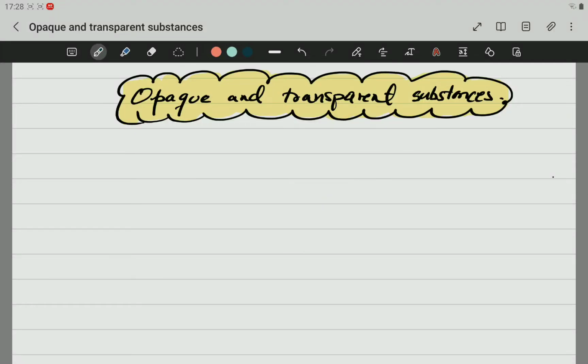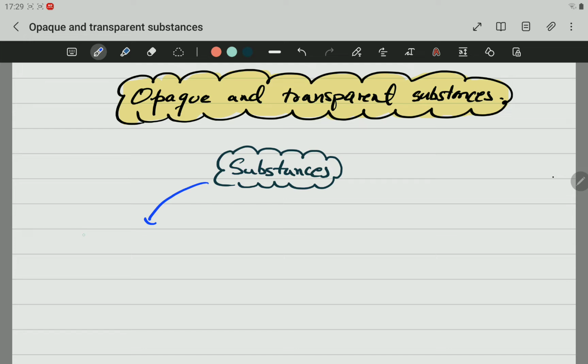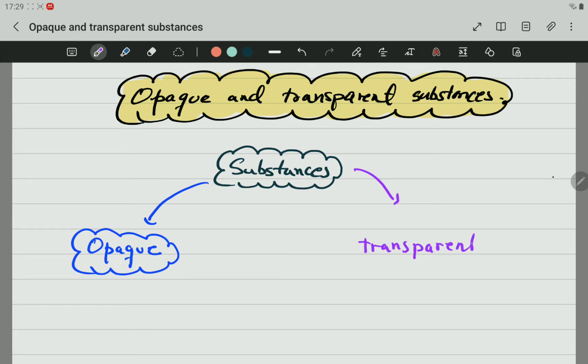And we're going to be doing another video related to light. In this case we're going to be talking first of all about different types of substances. Substances can be divided into opaque and transparent.